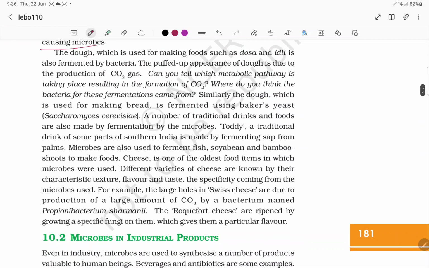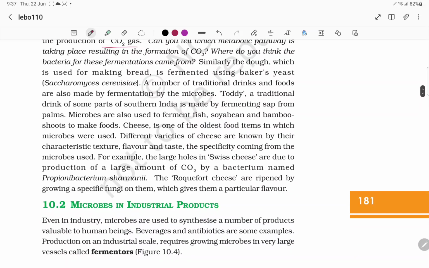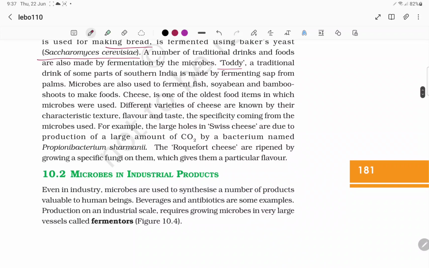And we have the dough, dosa, idli, which are fermented by bacteria only. So the puffed up dough is due to carbon dioxide gas mainly. And the metabolic pathway is mainly anaerobic respiration or partial oxidation. Even bread is actually fermented by yeast. We call that baker's yeast, Saccharomyces cerevisiae. We have a number of traditional drinks also. We call it toddy, which came from fermented sap. And in some countries, fermented fish, soya bean, and bamboo shoots are used to make food.